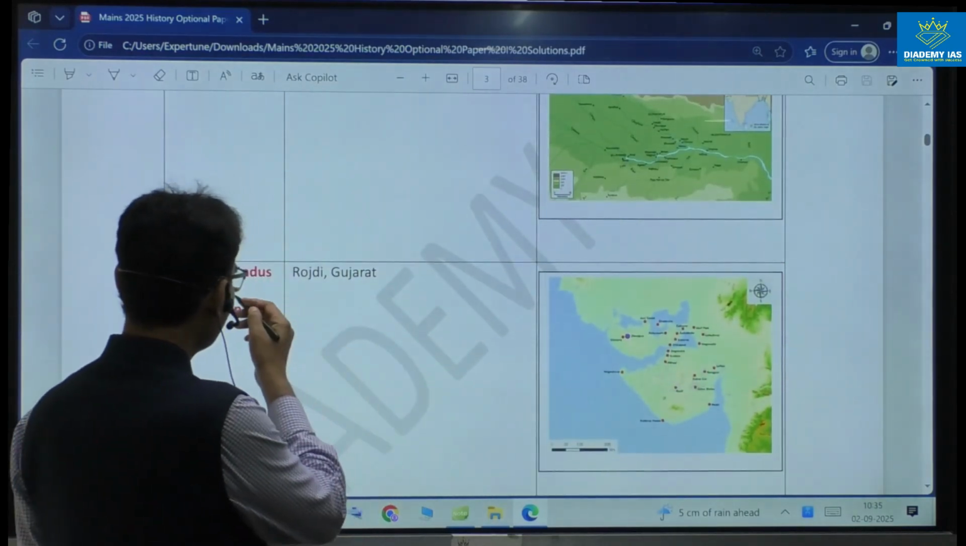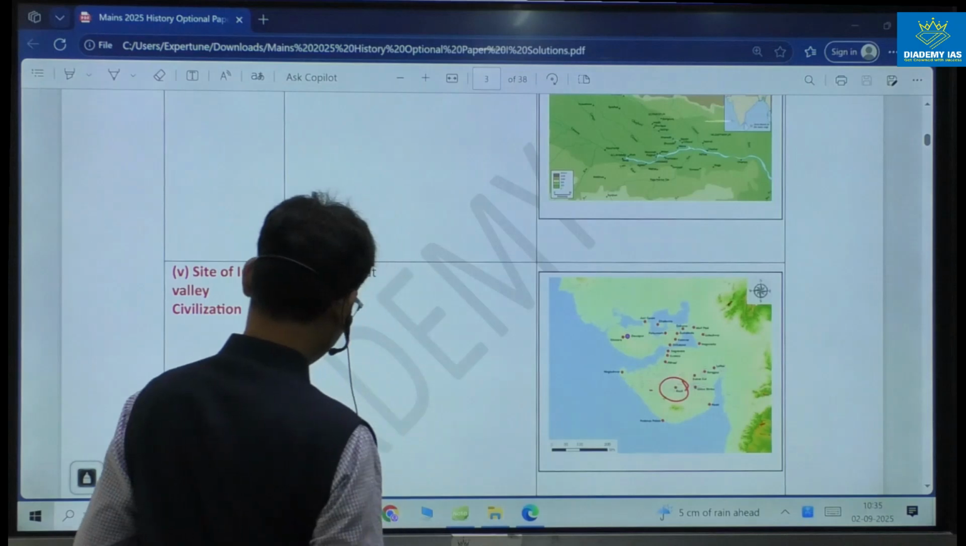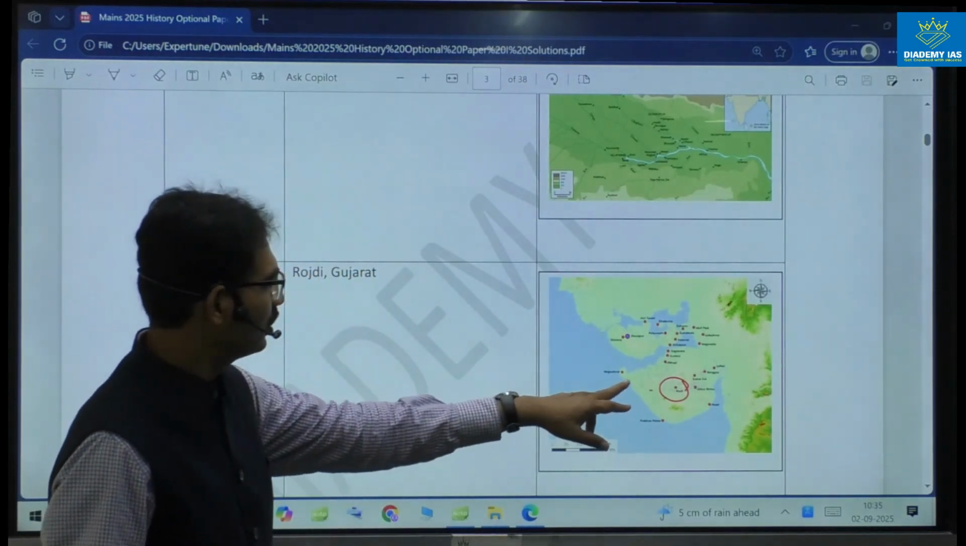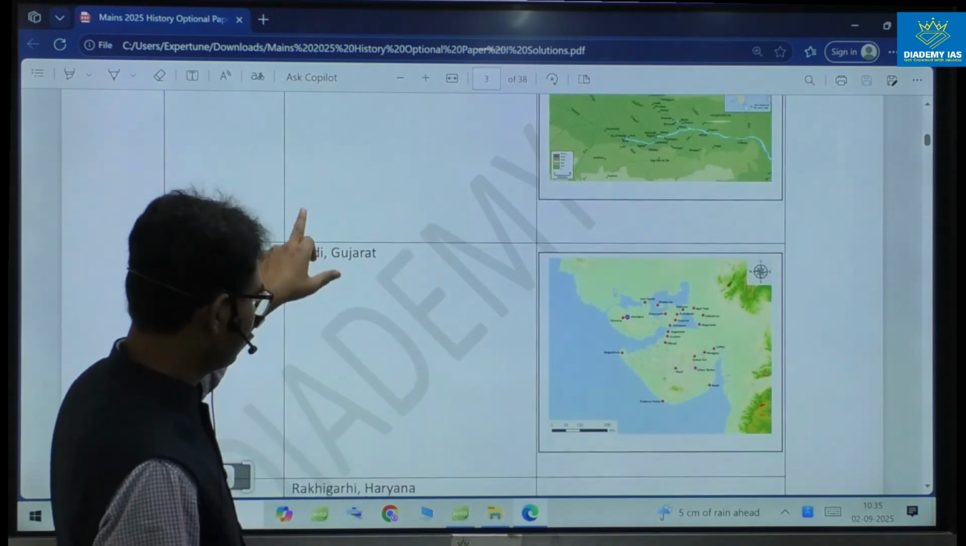Next one, site of Indus Valley civilization. That is given somewhere here in this location. That's why it is very straightforward. Rojdi, Gujarat, a site of Indus Valley civilization.